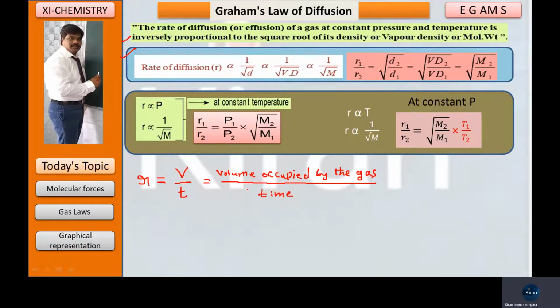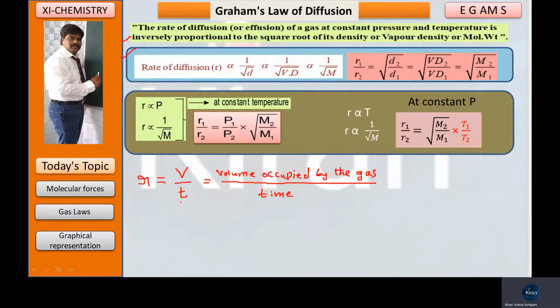For example, the volume occupied by the gas spread, it means diffused, in 1 second is known as rate of diffusion of a gas. Some gases diffuse and occupy more space. Some of the gases occupy less space. It depends upon the molecular mass. How much space is occupied in 1 second, that is known as rate of diffusion of a gas. Rate of diffusion of a gas means the volume diffused in 1 second of time.